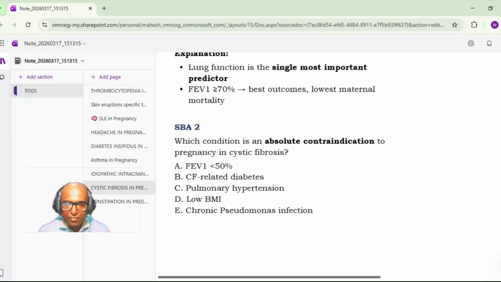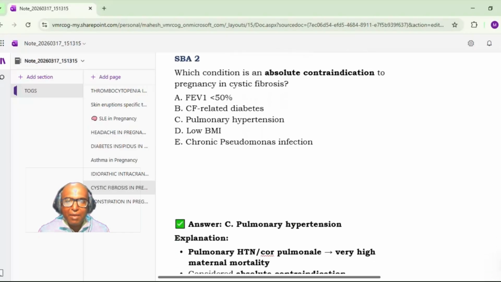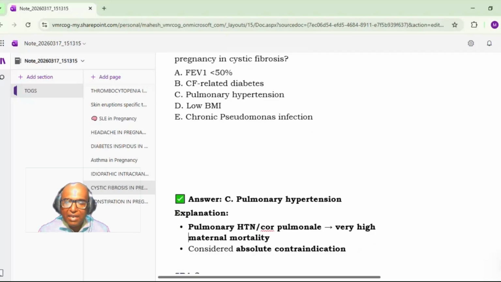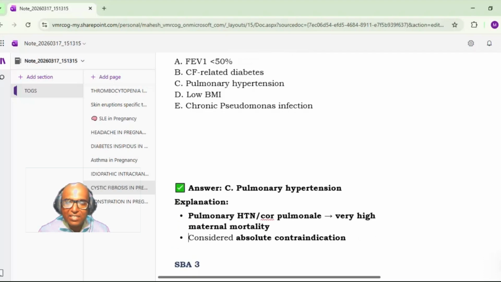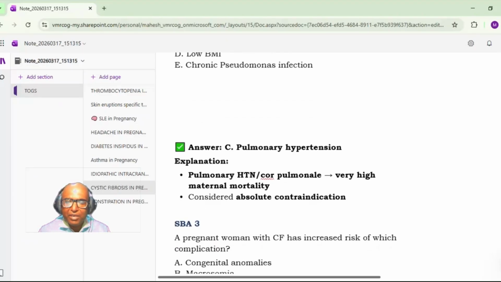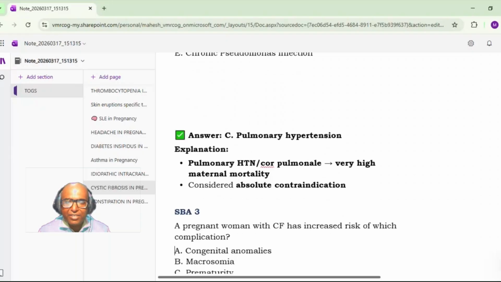Pulmonary hypertension. Correct. If there is pulmonary hypertension or cor pulmonale, it will have a very high maternal mortality. That is the absolute contraindication. And there are certain relative ones also, like if you have a Burkholderia cepacia infection.